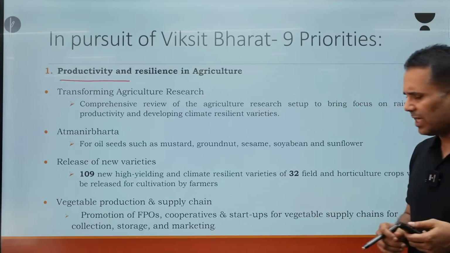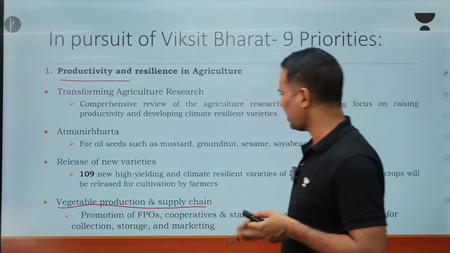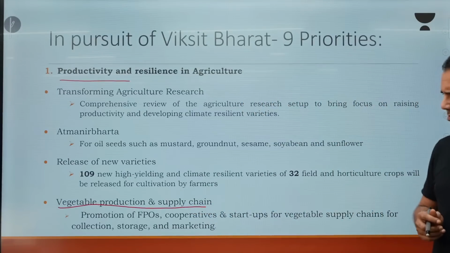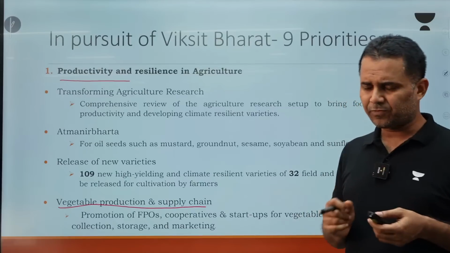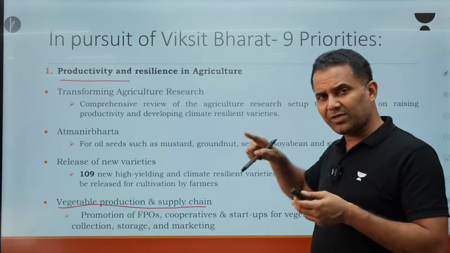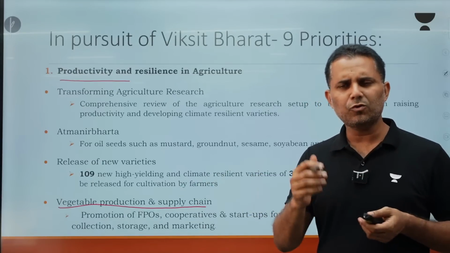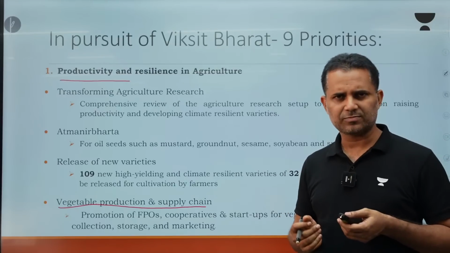Vegetable production and supply chain. Now just let me tell you why there is a lot of focus here. See the context. Why the first priority is agriculture and why all these things are there. Right now you know that our inflation is around 5%.